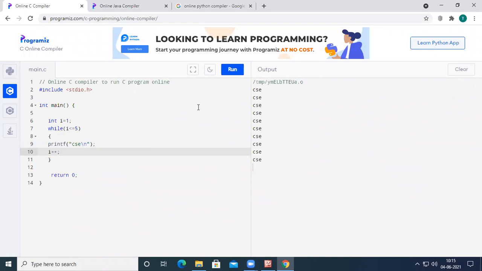So now let us see. The C program will start executing from the main function. Whenever we compile and execute this program, it starts executing with the main function. Inside the main function, everything will be executed in sequential order, right? For example, here, the first statement inside the main function is int i equal to 1.